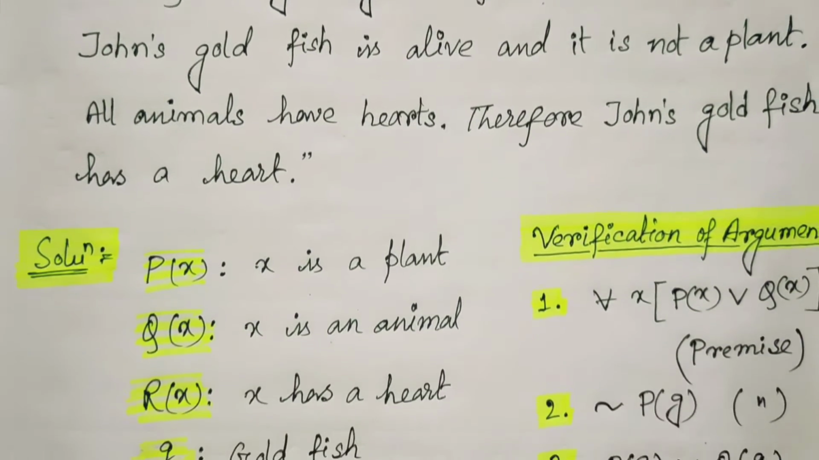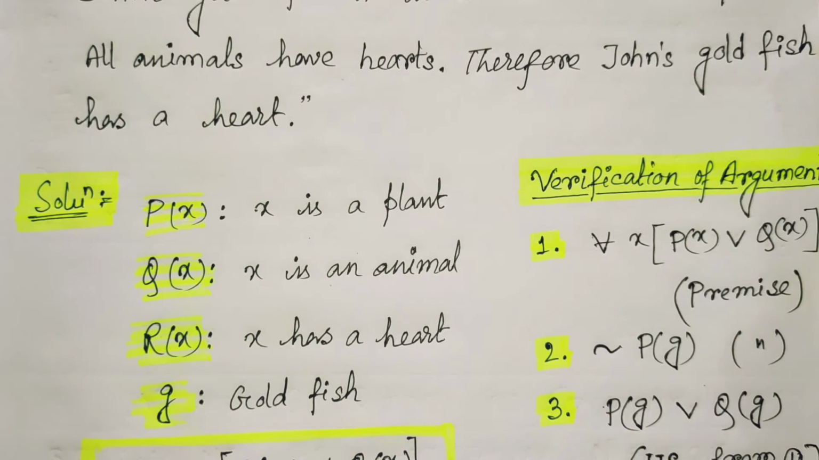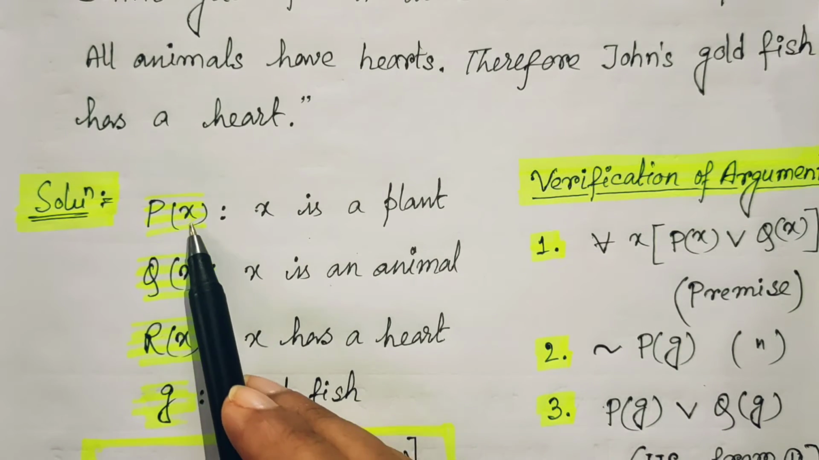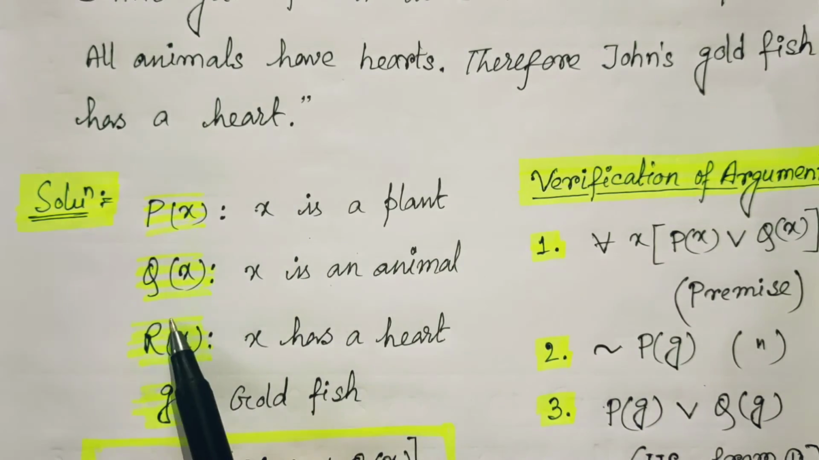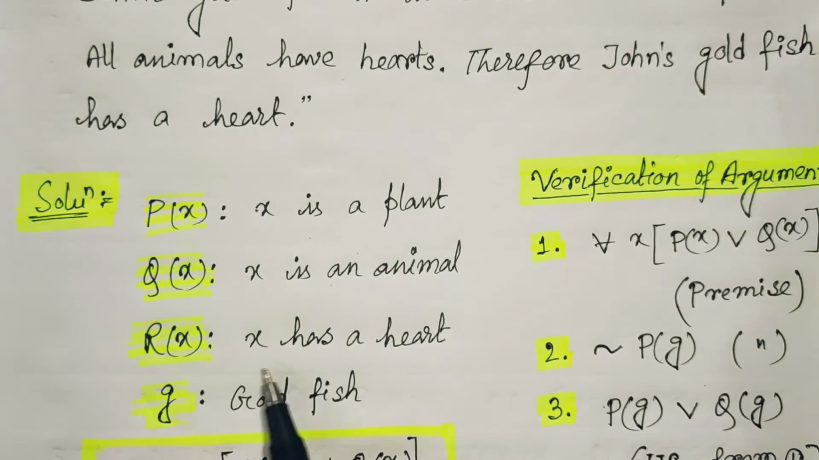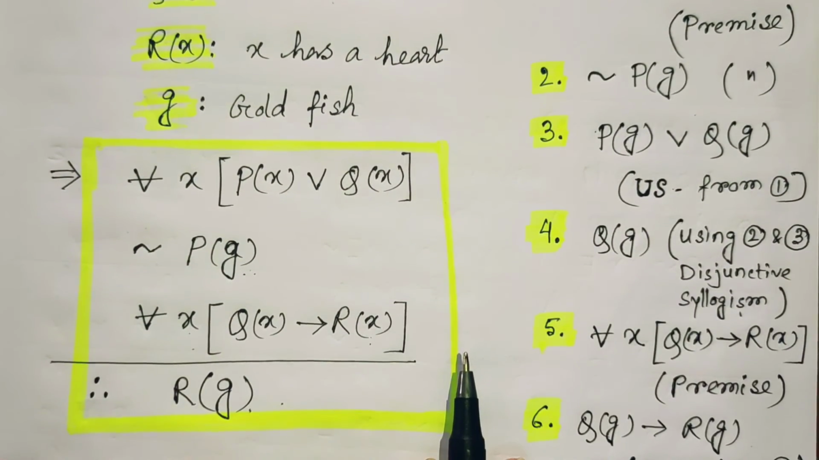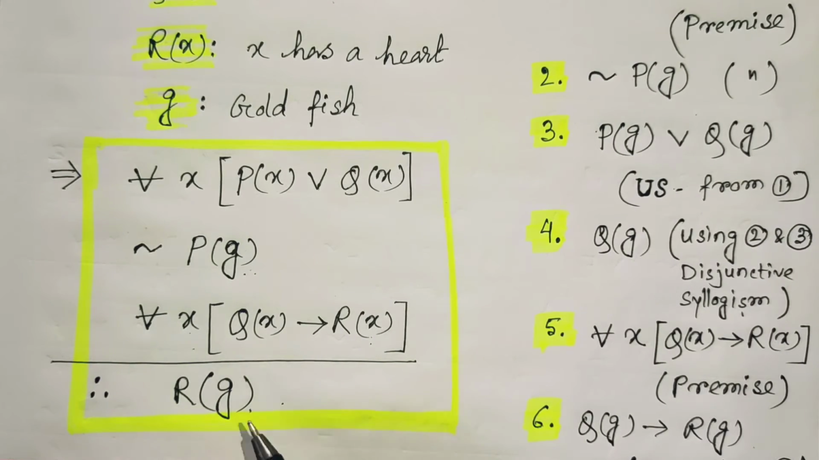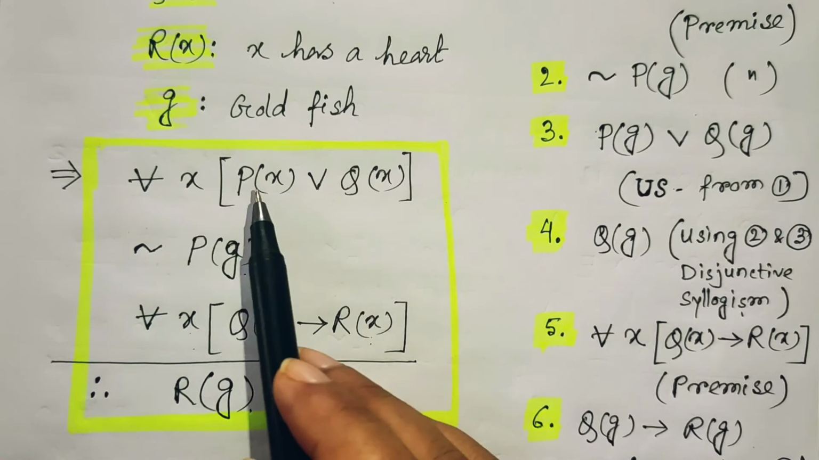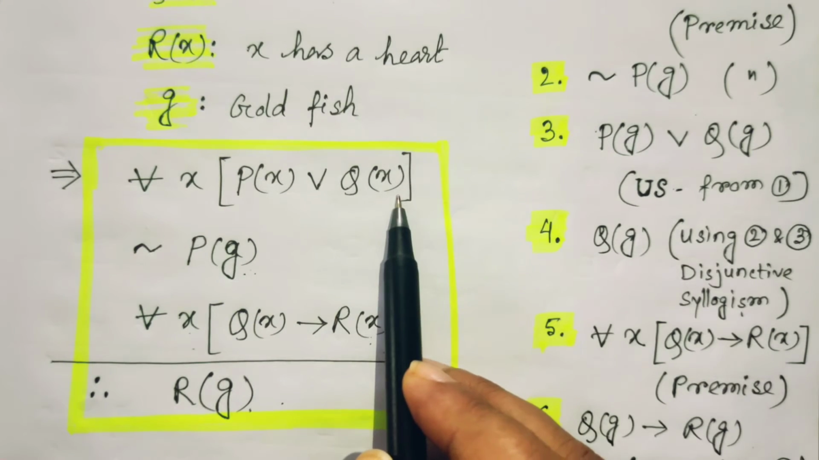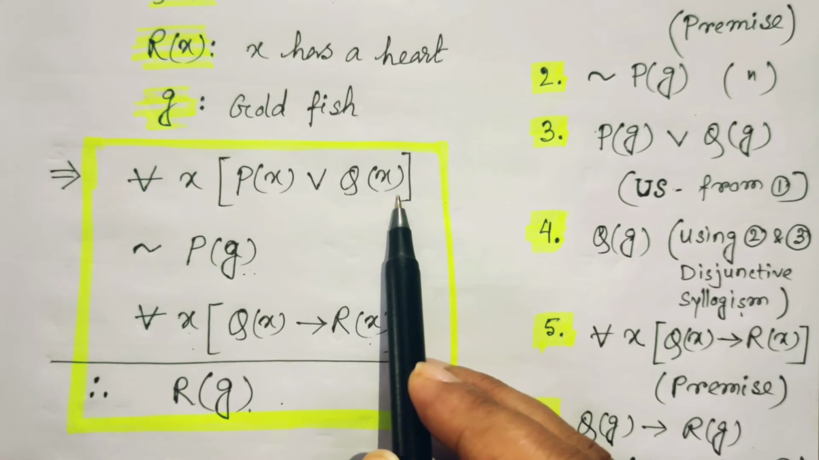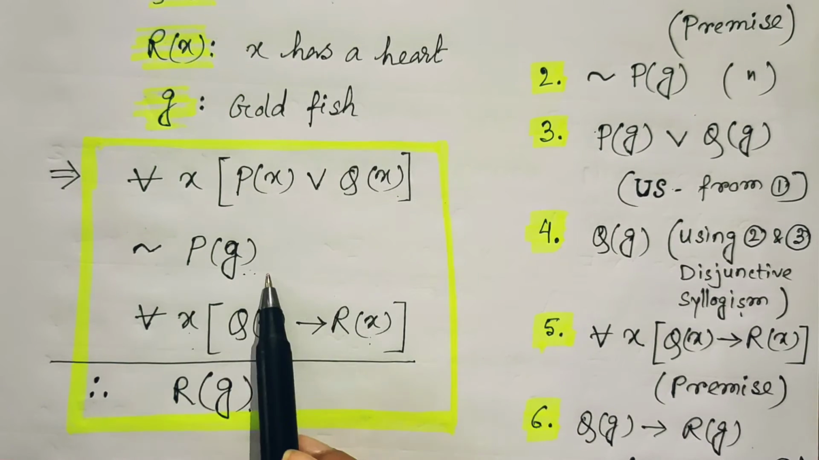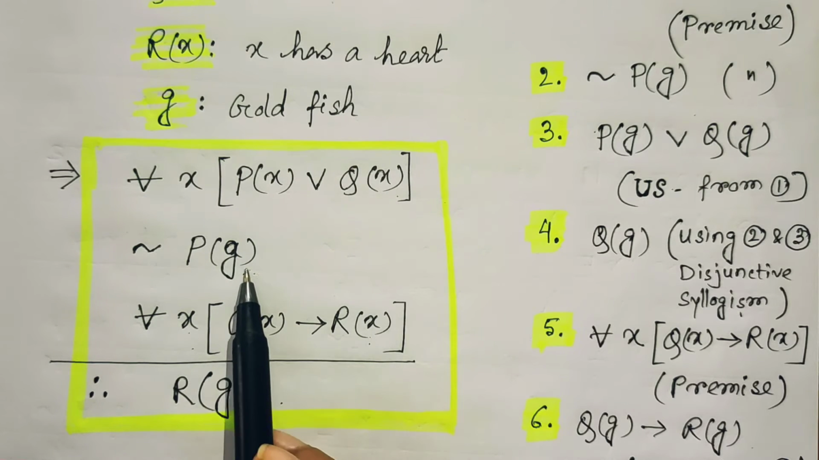So, if we write down the premises depending upon the given statements, we should write Px where x is a plant, Qx where x is an animal, Rx where x has a heart, and G is the specific item, that is the goldfish. And if we want to formulate the argument, then from the first statement, every living thing is a plant or an animal, we should write for all x Px or Qx. Then John's goldfish is alive and it is not a plant, so instead of x we should take G.